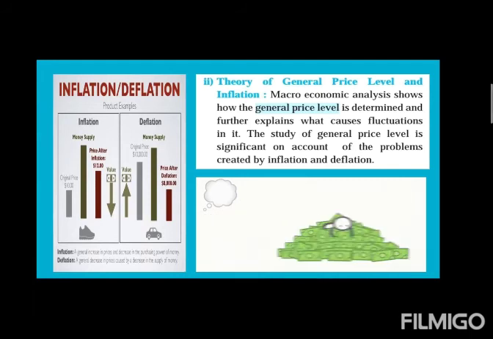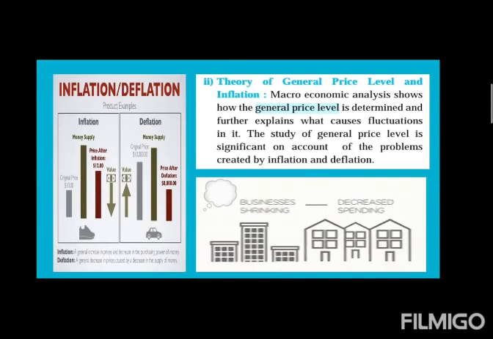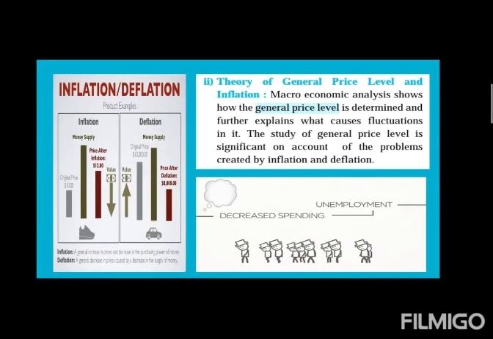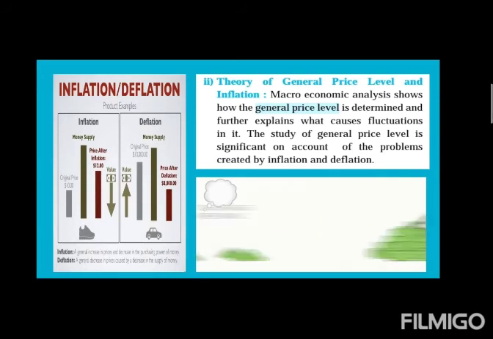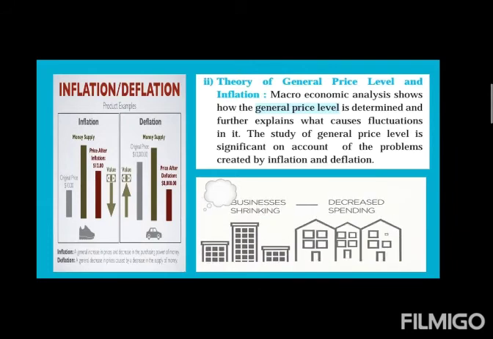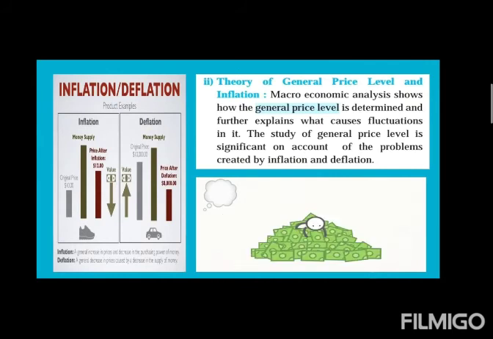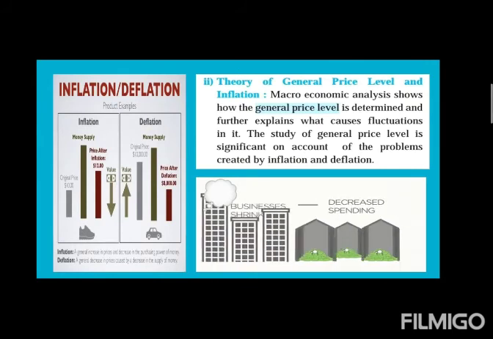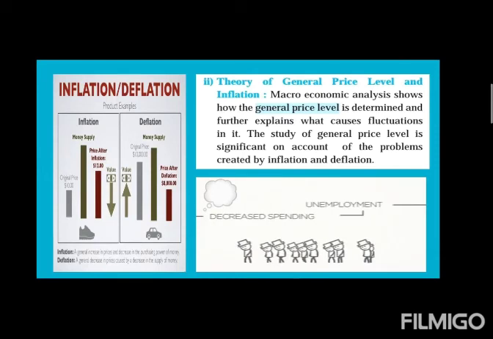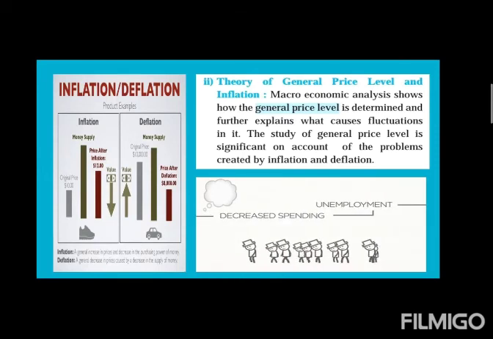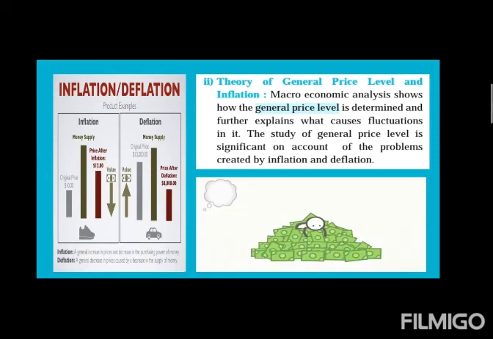These are very serious problems. Why? Because they affect the entire price level of the nation, and that price level will affect the GDP, investment, savings and employment of the nation. So somehow that will affect the national income.